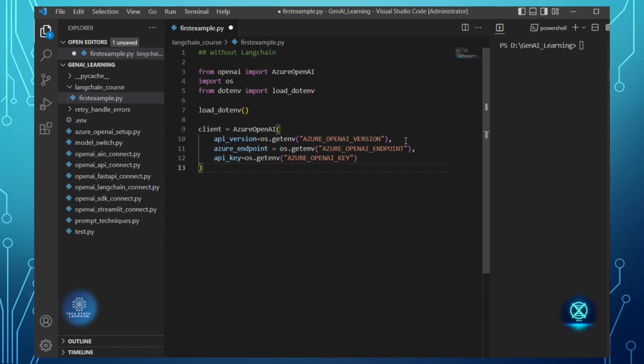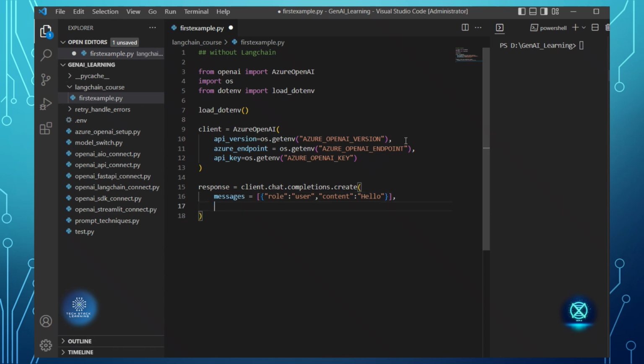So this is what my client looks like, and then response equal to client dot chat dot completions dot create of. Then I'll create the messages I have to pass, with role colon user, comma, then content colon hello.